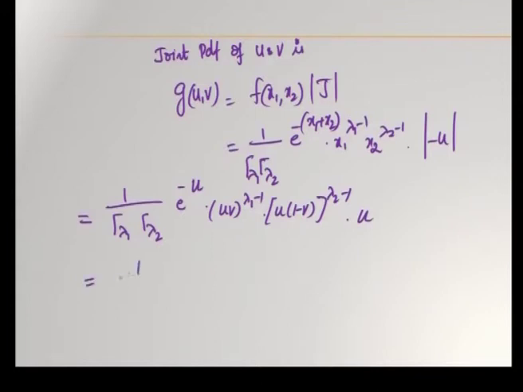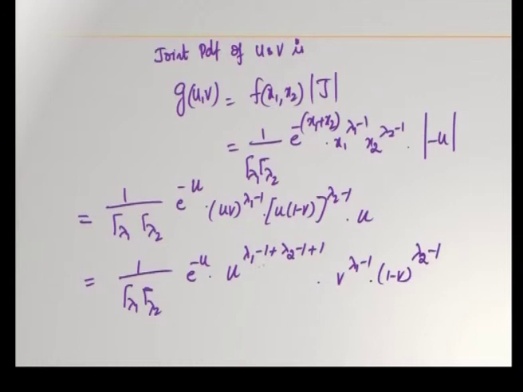So, clubbing all these powers, 1 by gamma lambda 1, gamma lambda 2, e power minus u, u power lambda 1 minus 1 plus lambda 2 minus 1 plus this one, into v power lambda 1 minus 1, 1 minus v power lambda 2 minus 1. Minus 1 plus 1 gets cancelled, and you have ultimately 1 by gamma lambda 1, gamma lambda 2, e power minus u, u power lambda 1 plus lambda 2 minus 1, v power lambda 1 minus 1, 1 minus v power lambda 2 minus 1.